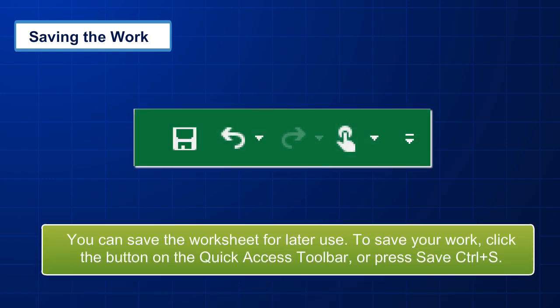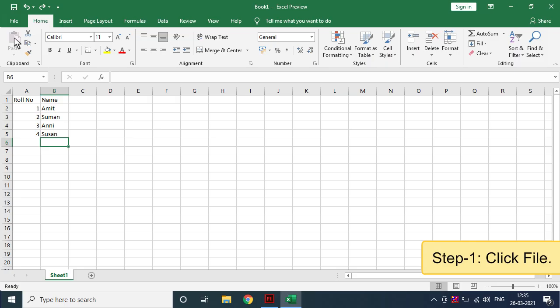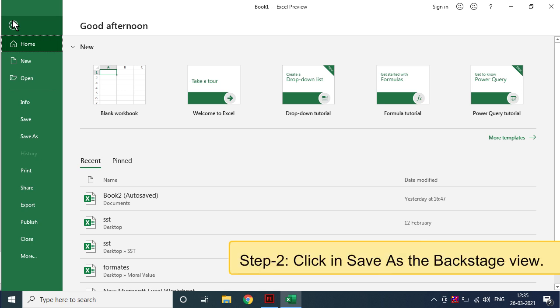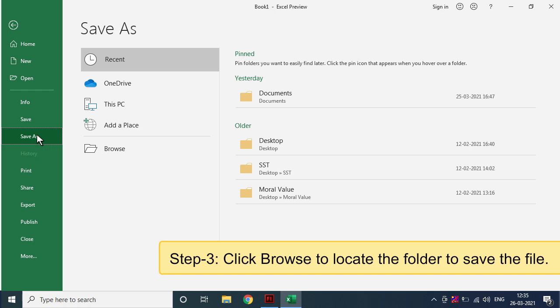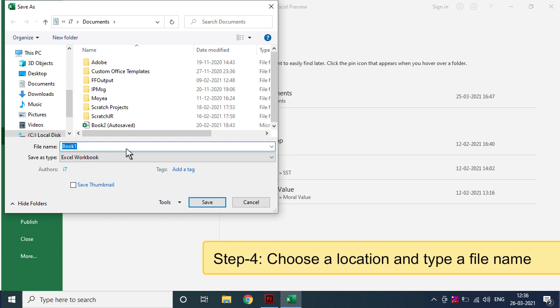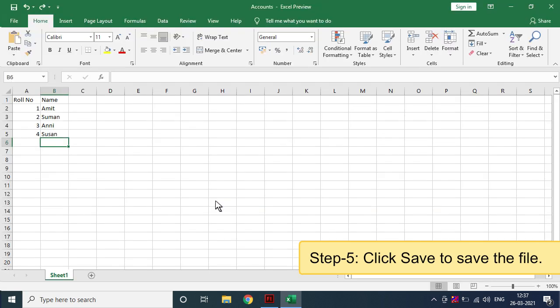Saving the work. You can save the worksheet for later use. To save your work, click the Save button on the Quick Access toolbar or press Ctrl+S or take the following steps. Step 1. Click File. Step 2. Click Save As in the Backstage view. Step 3. Click Browse to locate the folder to save the file. Step 4. Choose a location and type a file name. Step 5. Click Save to save the file.